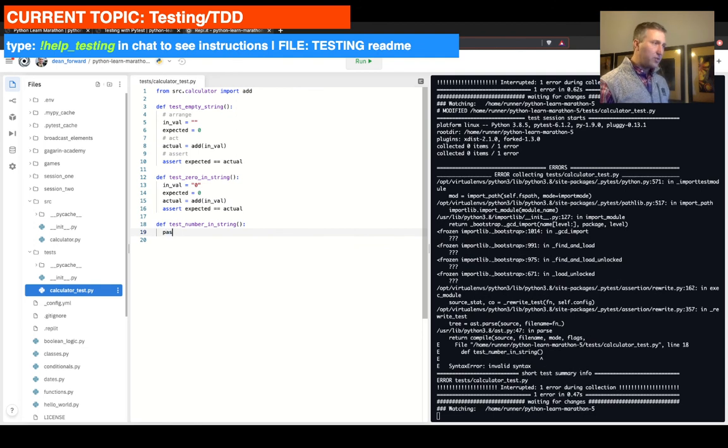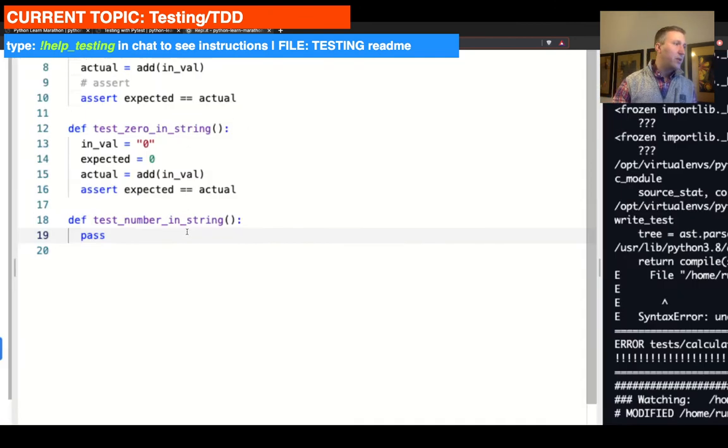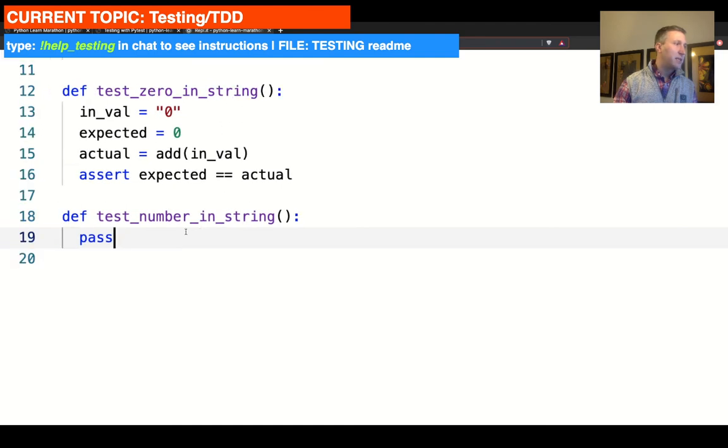So what I would like to do now, I'm just going to put pass for now just so that it doesn't scream. What I would like for you to do right now is to actually write that test, right? So I'm hoping that you are kind of catching on to what we're looking for. And so I want you to set up the test real quick, and then I'm going to follow on with my steps of setting up the test. So the expectation is that basically your input value is going to be a number of some sort. Single character, multi-character, whatever you want.